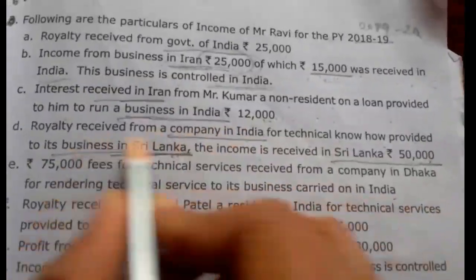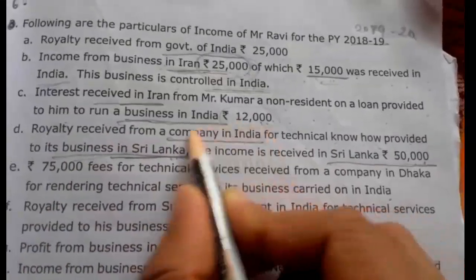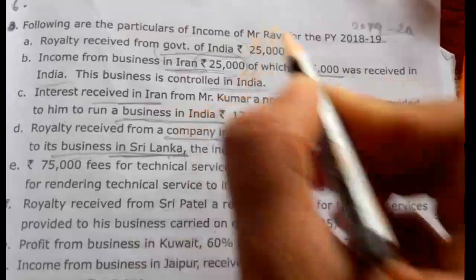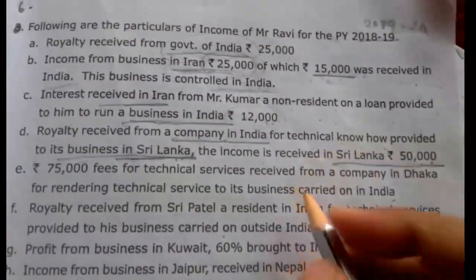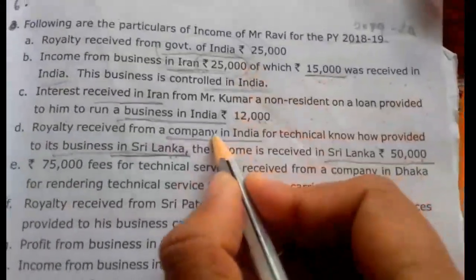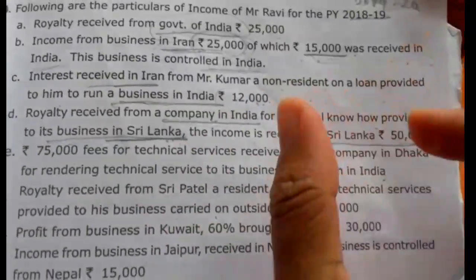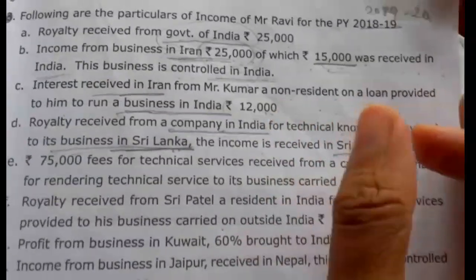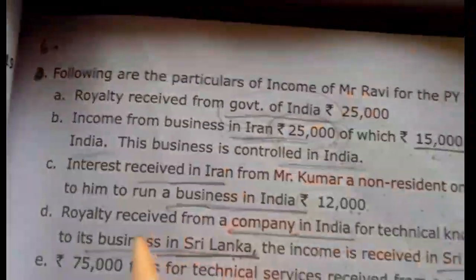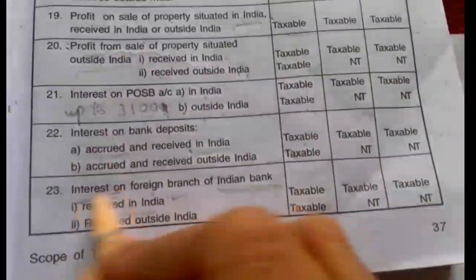Here one confusion you may get: royalty received from a company in India. Only if it is the Government of India or an embassy of India, the Indian embassy, then it is treated as Indian income. A company in India means the treatment is like this. Here royalty is given. You can treat interest by the same rule.